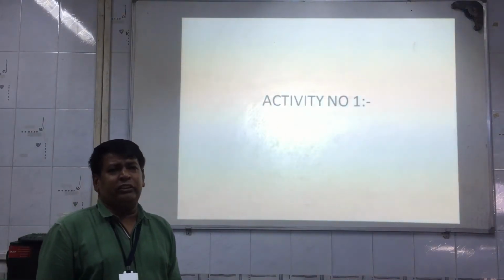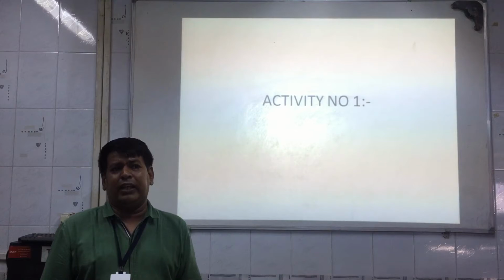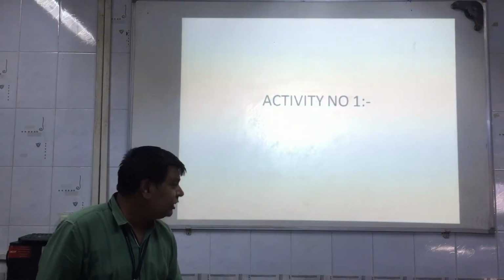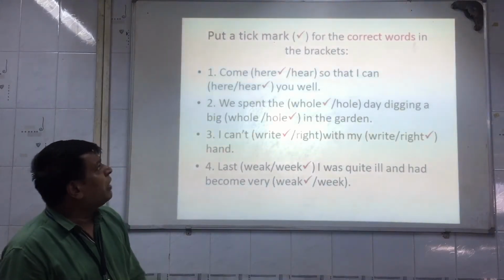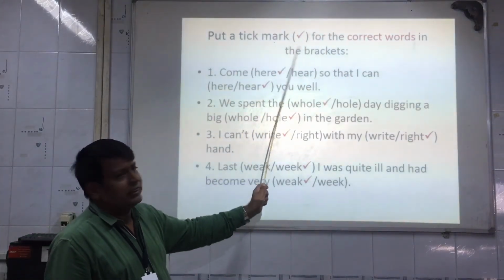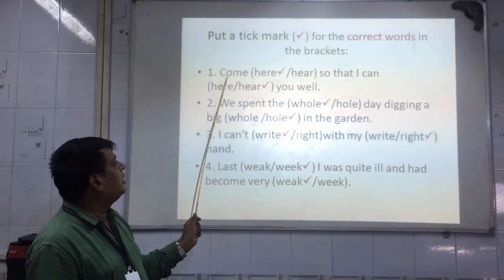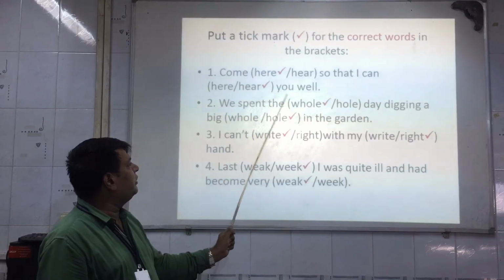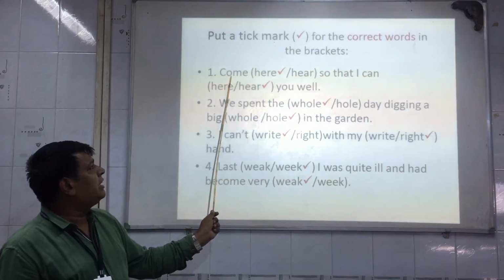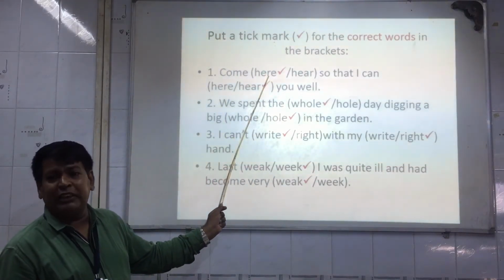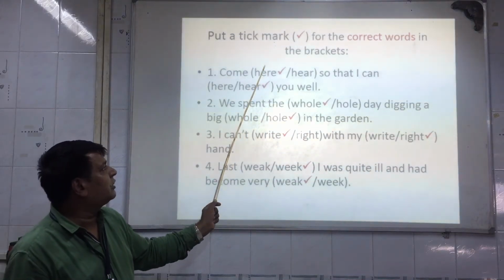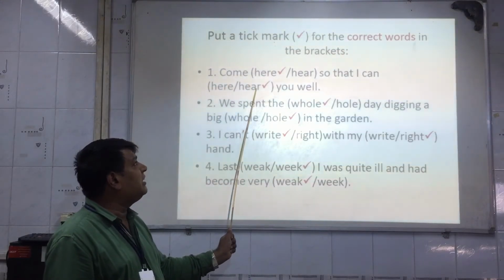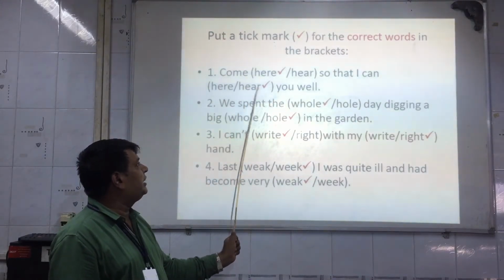Now, if you have understood all this, let's move on to our activity part. Let's do the activity number 1 now. Pay attention here. See, put a tick mark for the correct words in the brackets. See the first one, come here, so that I can hear you well. Now it is well understood that come here specifies the place, location over here. So we will take HERE. So that I can hear, hear means I can listen to you well. So we will take HEAR.